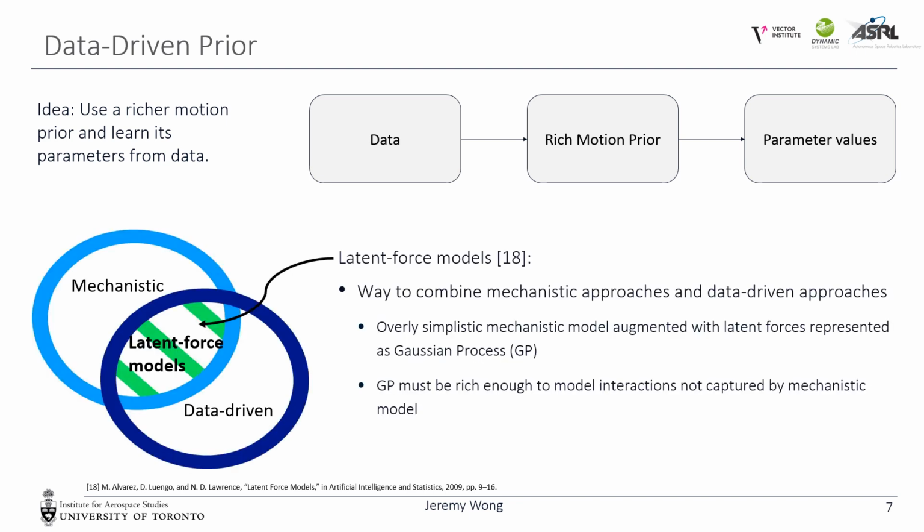We investigate the use of latent force models, which provide a way to combine mechanistic, physics-based models such as stochastic differential equations with data-driven models. In latent force models, usually an overly simplistic mechanistic model is augmented with latent forces represented as a Gaussian process. Therefore, the GP must be rich enough to model interactions not captured by the mechanistic model. For example, in the white noise on acceleration case, latent accelerations are represented by a white noise process. We argue that this is not sufficient for representing many robot trajectories.